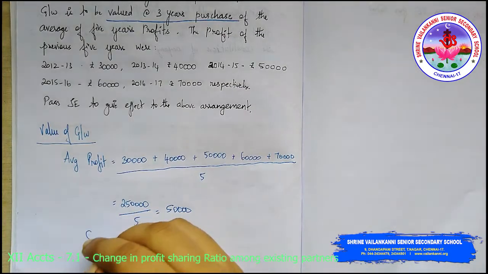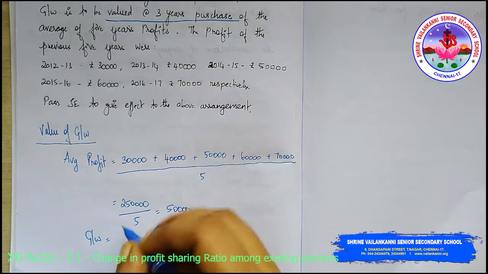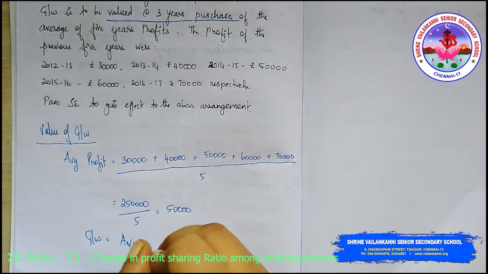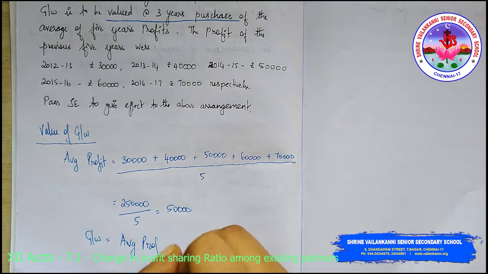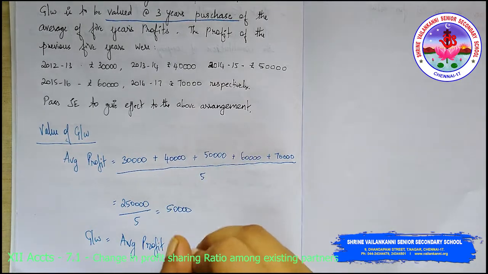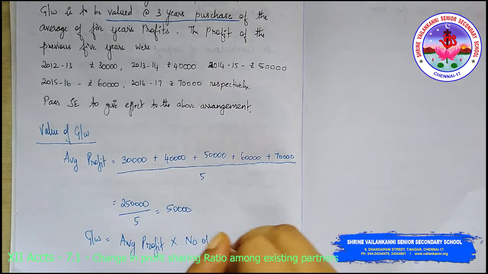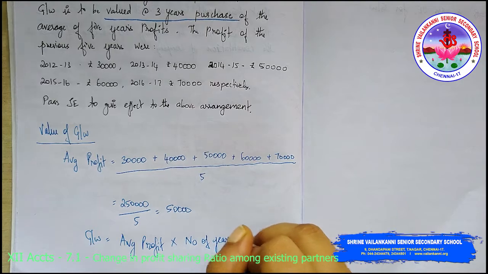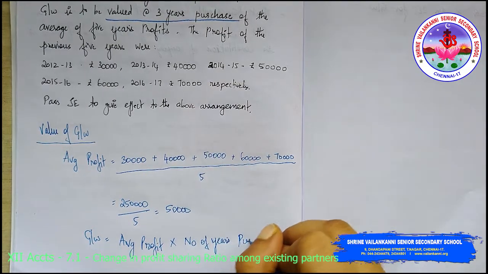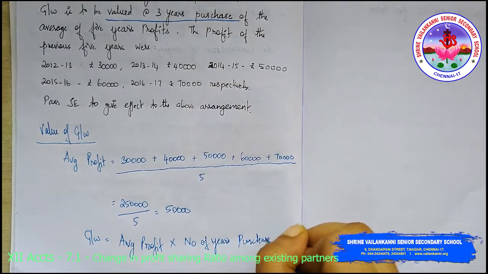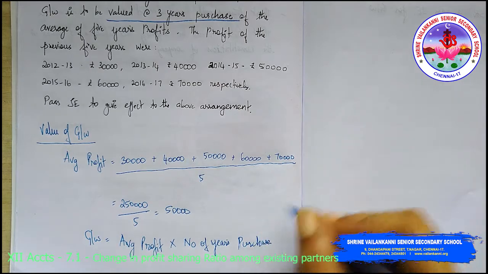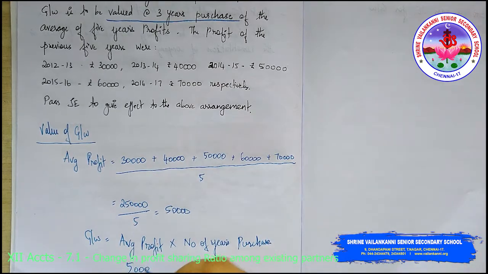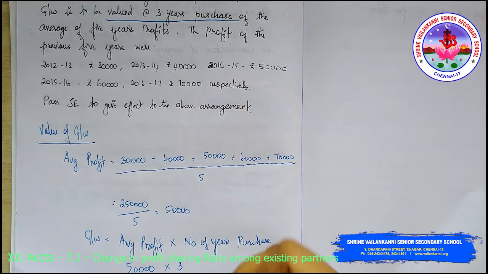Now goodwill is equal to average profit into number of years purchase. So what is the average profit? 50,000 into 3.